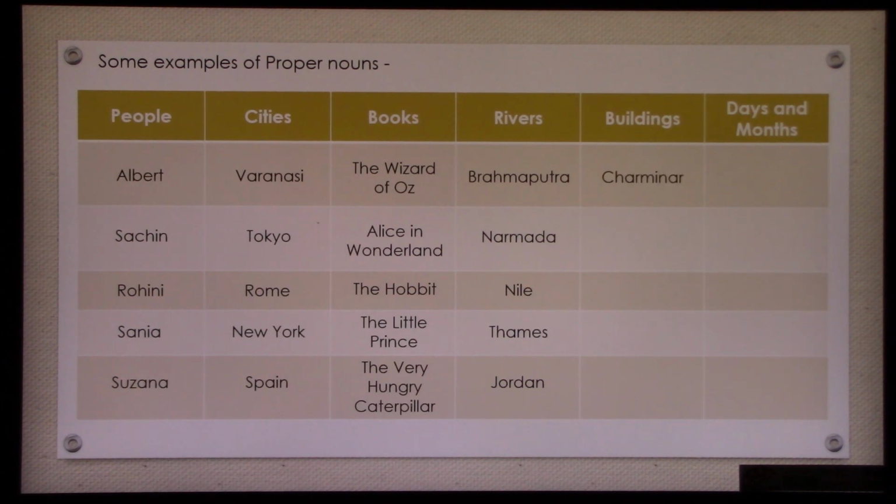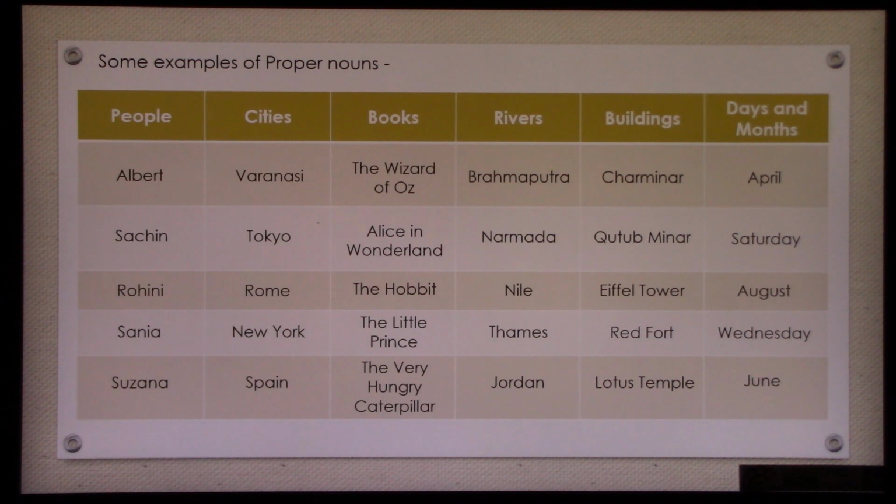Next, some important buildings. Okay, these will help you in your GK. Buildings like Charminar, Qutub Minar, Eiffel Tower, Red Fort and Lotus Temple. Going forward for days and months: April, Saturday, August, Wednesday and June. So children, these are examples that I have given of my own. You will write your own examples.